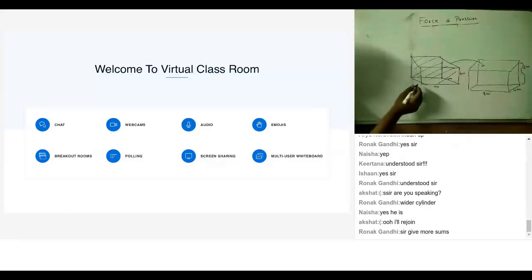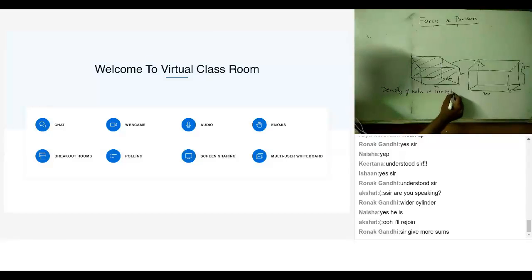Got it? So the question is, if the density of water is 1000 kg per meter cube, that is the general density of water. Now I'm filling water. This is what is given.